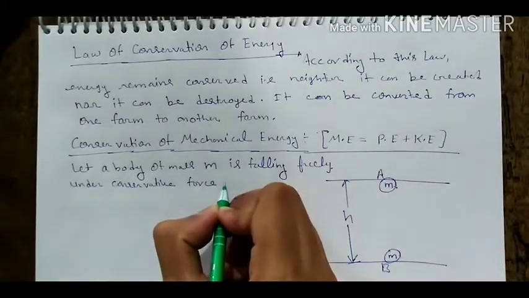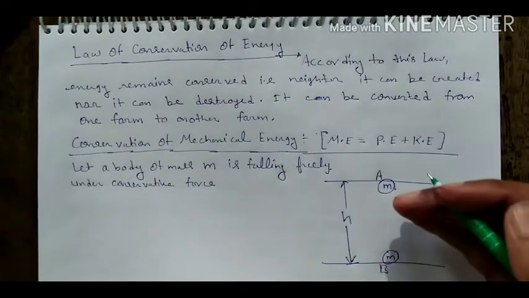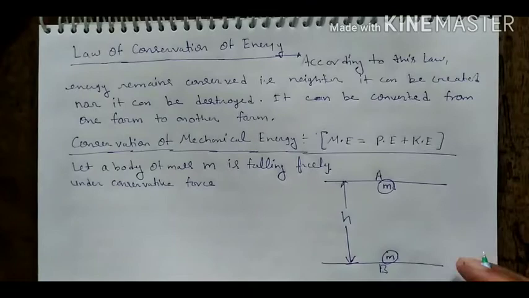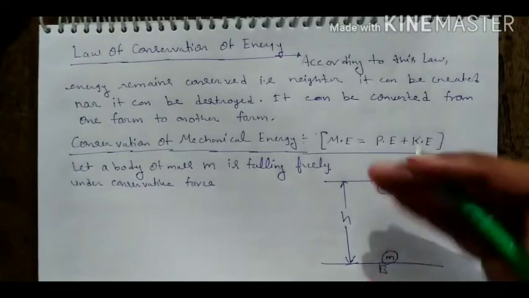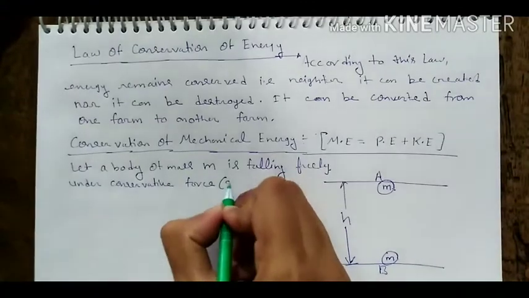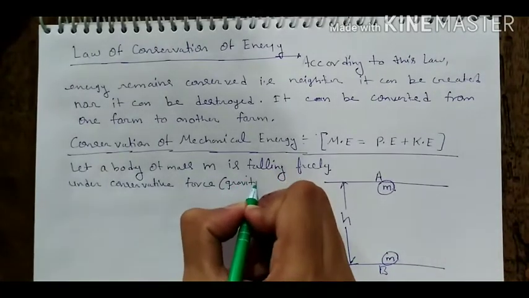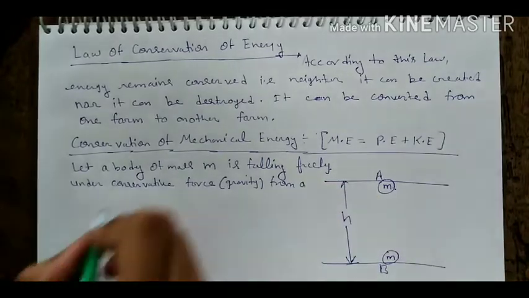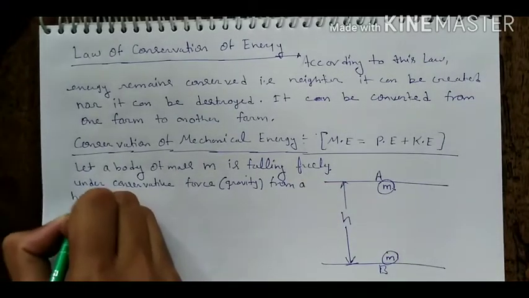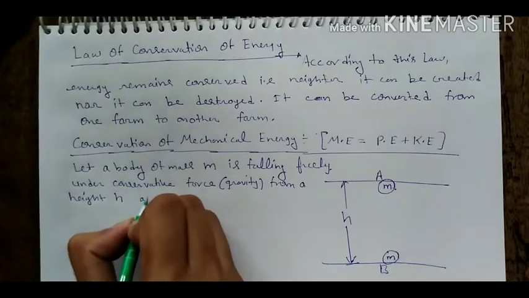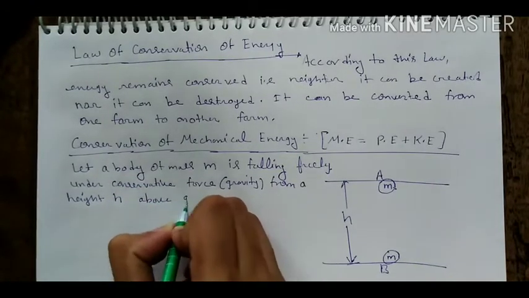Which conservative force? That conservative force is gravity force, because the earth is attracting this body in the downward direction. It means here we can write gravity force, from A, from a height h above ground.